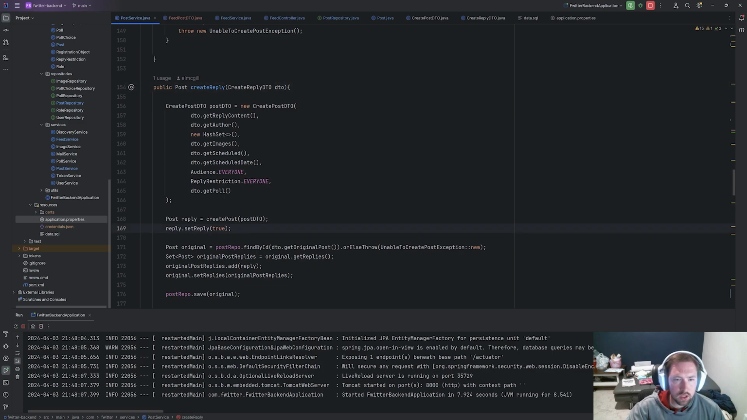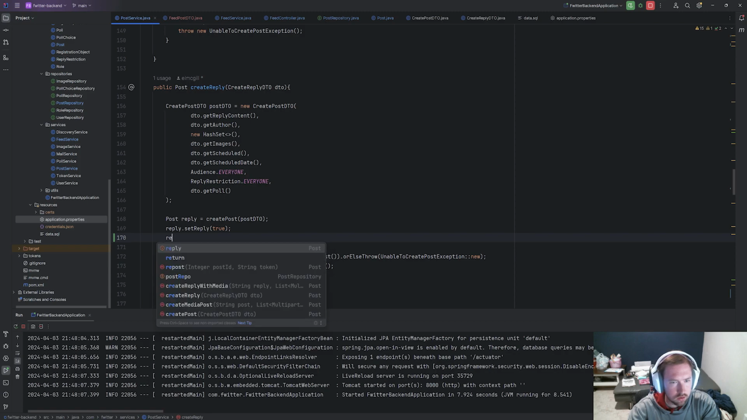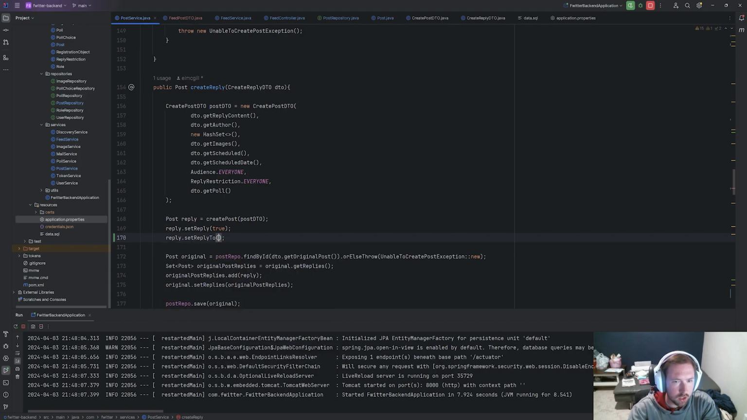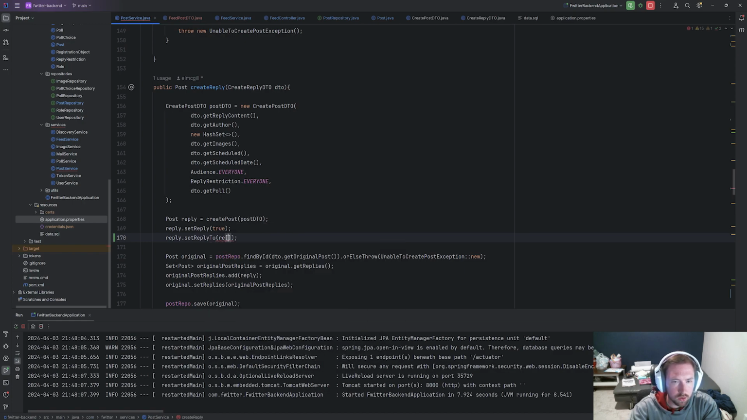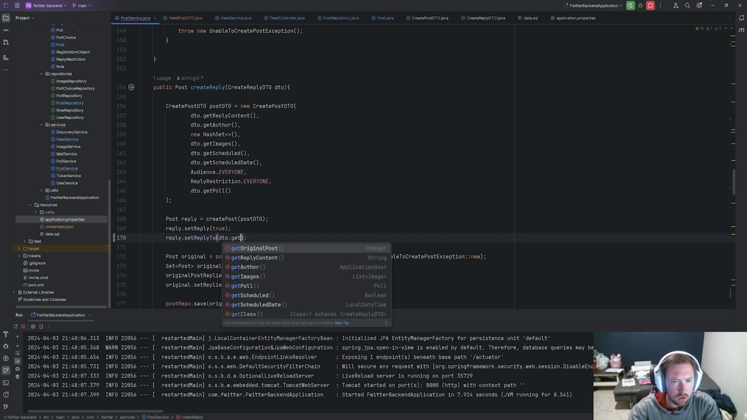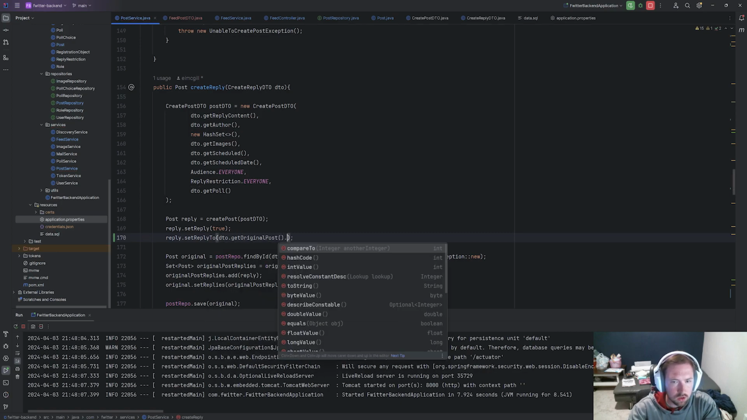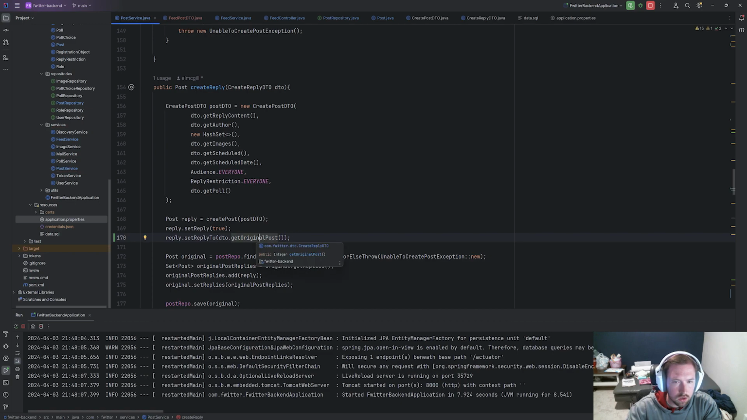So we can set reply dot set reply to post DTO dot get, and there should be an original post, right? Oh, it's because I got the post DTO. We want reply DTO, or it's just called DTO. DTO dot get original post dot post ID. Original post is already an integer. Perfect. All right, cool.